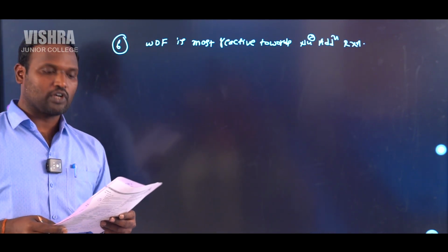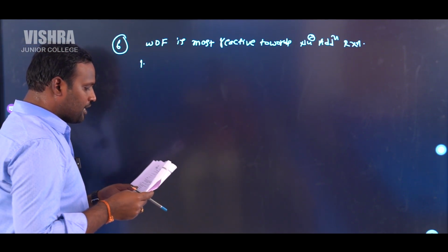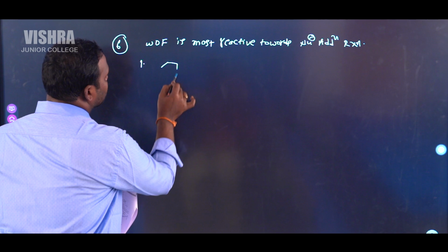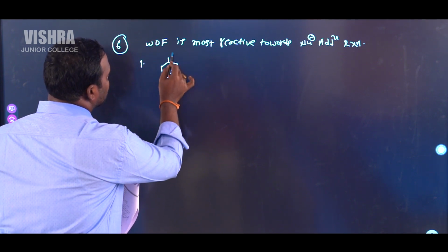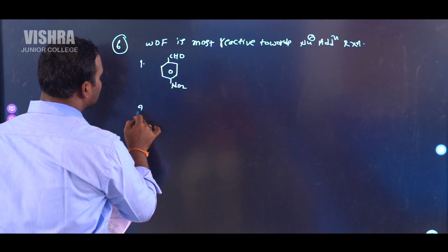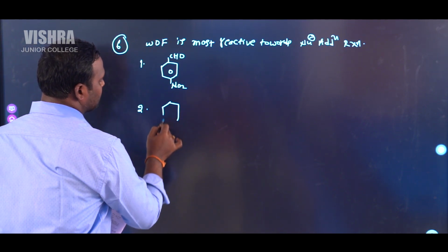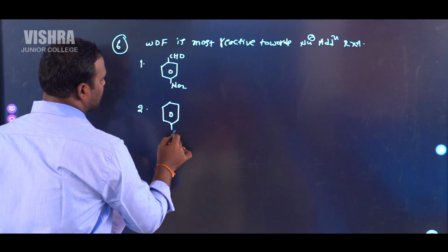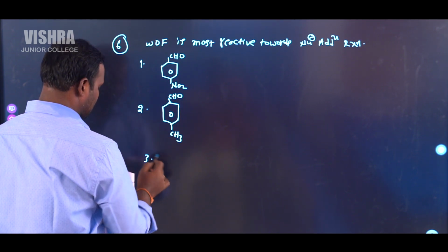In this case, four options are given. First one is para-nitrobenzaldehyde. Second one is para-methylbenzaldehyde.